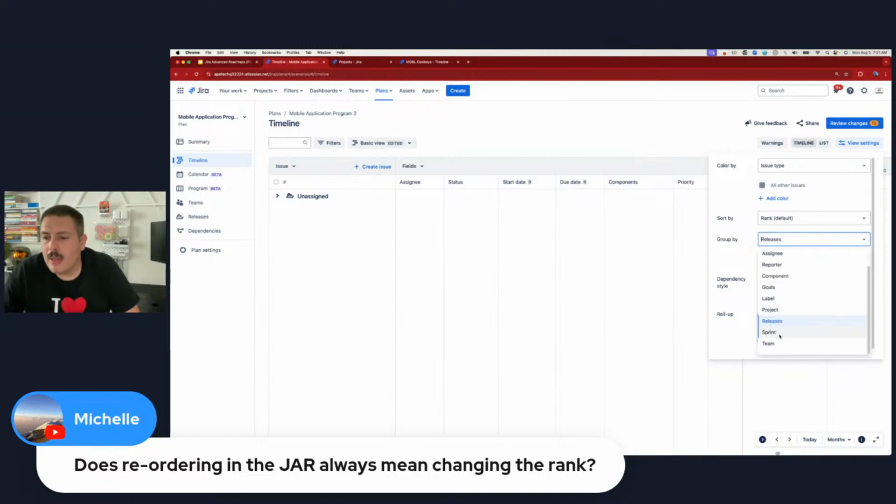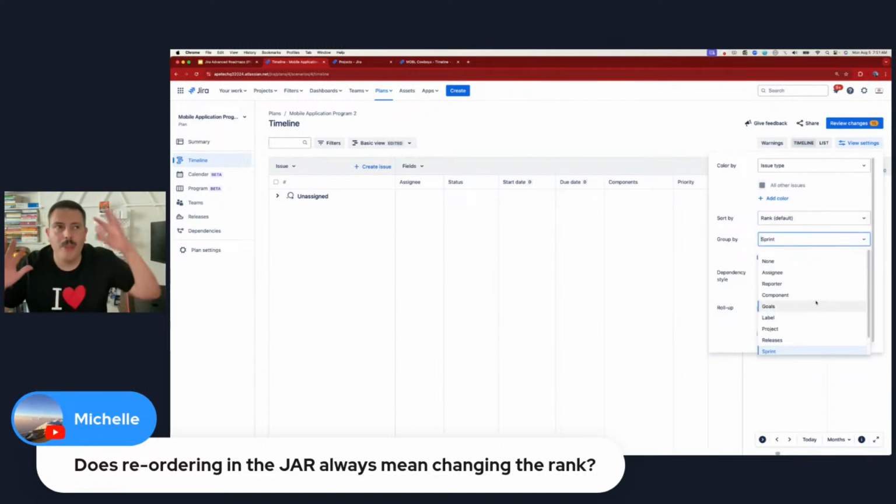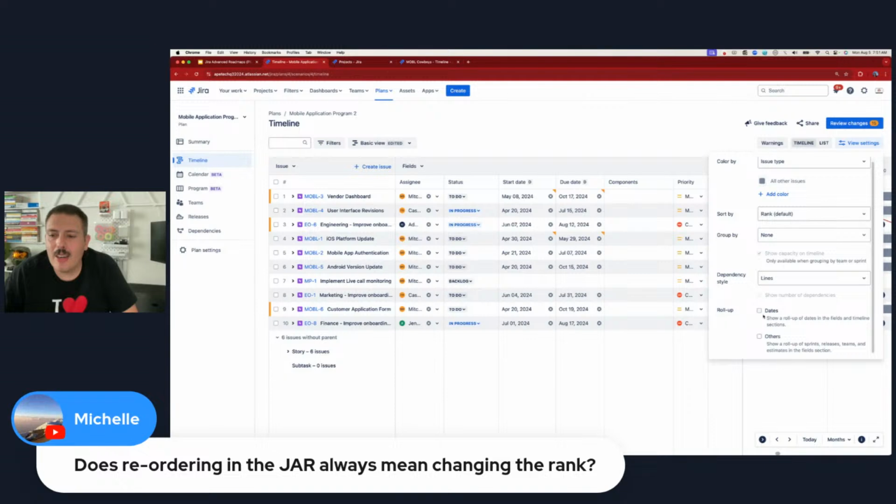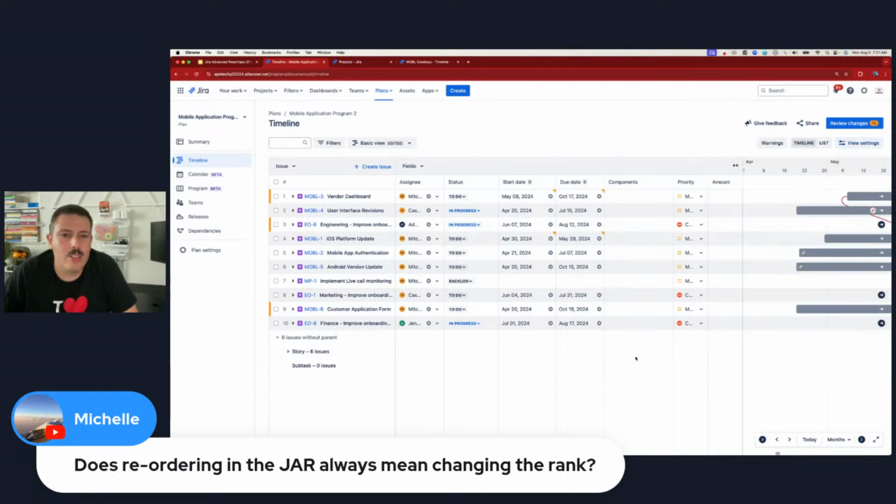Or you can do it maybe by the sprint or by the team, right? Any of these fields here are going to help you organize your work so that you can see what's relevant and important to you. That's that. And then the last thing that I'll cover here are dates. There is a roll-up of dates and a roll-up of others. I'm going to check them both, and I want you to see this. This is kind of cool. This is one of my favorite features.